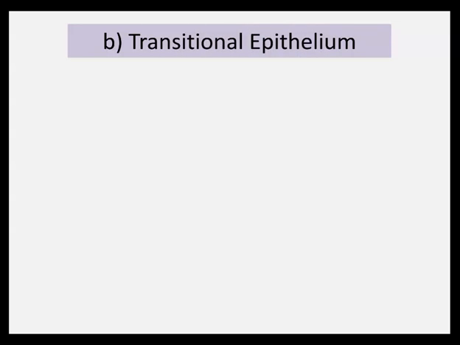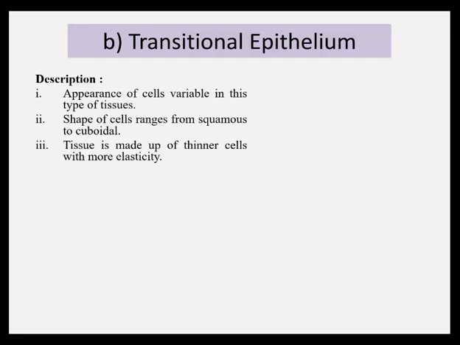Second type of compound epithelium is transitional epithelium, in which the appearance of cells is variable. The shape of cells ranges from squamous to cuboidal, and the tissue is made up of thinner cells with more elasticity.